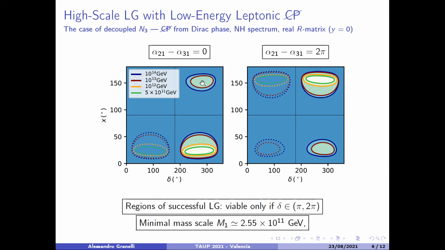So the only regions here, in this case, appear only when delta lies between pi and 2 pi. So the baryon asymmetry is of the positive sign only if the sign of delta is negative. So we found a correlation, a one-to-one correspondence between the sign of the baryon asymmetry and the sign of delta. Then we also found that the minimal mass scale for leptogenesis in this case is at around 2.55 times 10 to the 11 GeV.